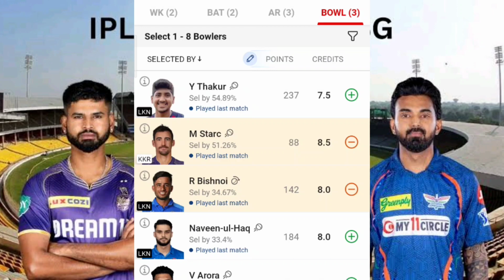If Sunil Narine and Philip Salt's partnership goes for something big, in the fifth or sixth over itself they'll cross some 50 plus. That's the capability of Sunil Narine, right? If that is the case, Yash Thakur will finish his 2 or 3 overs there itself. Even if you're including him, please don't go for making him CVC. That won't benefit you. Okay, fine. Let's see the choice here. As of now, I'm just excluding him from my team. Let's see in the further scenarios.